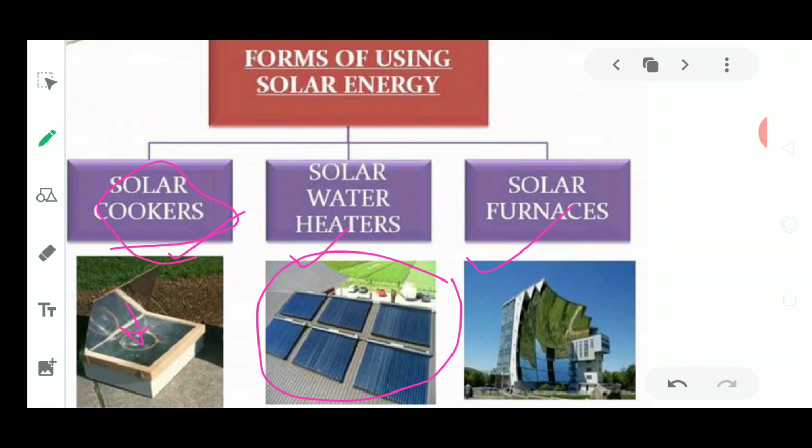the solar panels are placed, which are utilized for warming up the water, for heating the water.